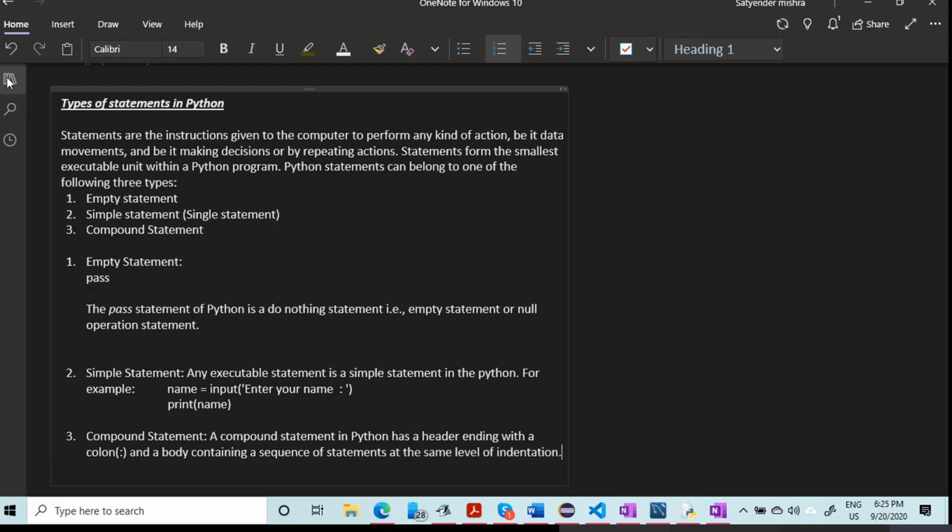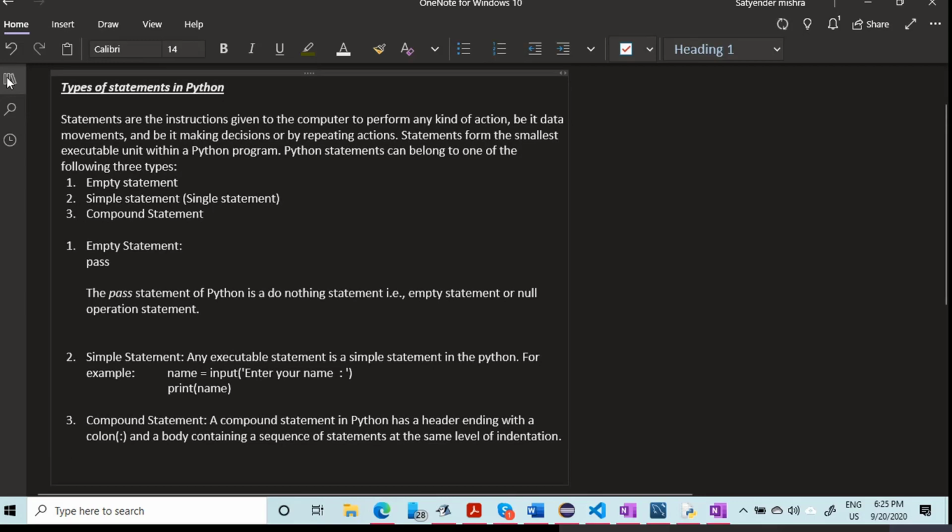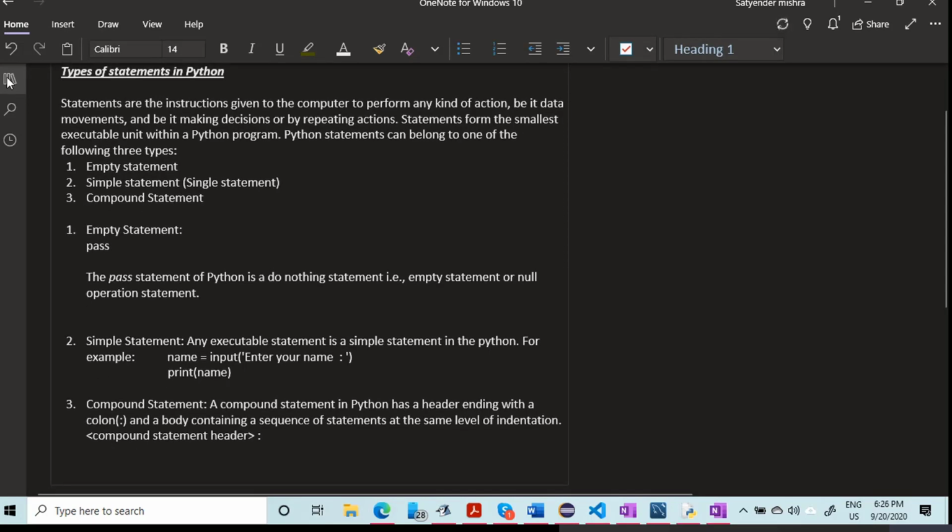So this is a compound statement. Let me show you syntactically how it looks. First you have the compound statement header followed by a colon, and then you have indented multiple simple or compound statements. So this is how a compound statement looks.